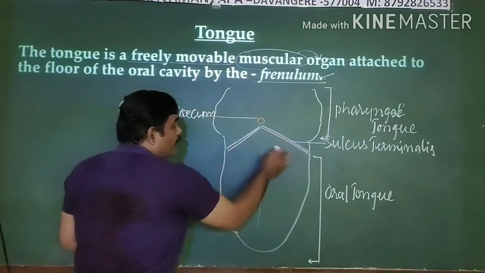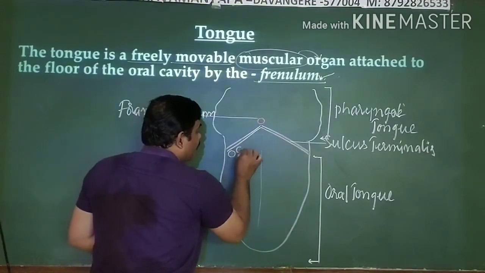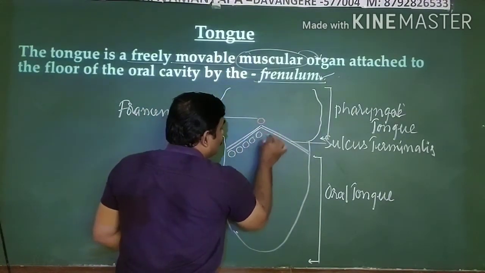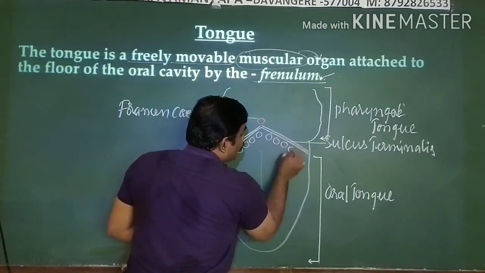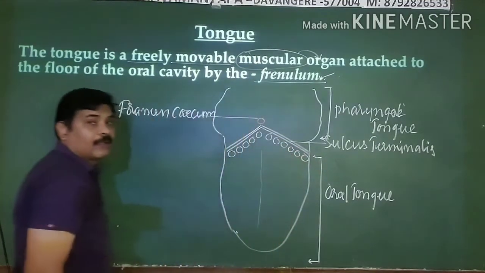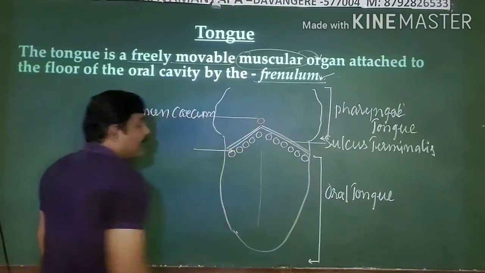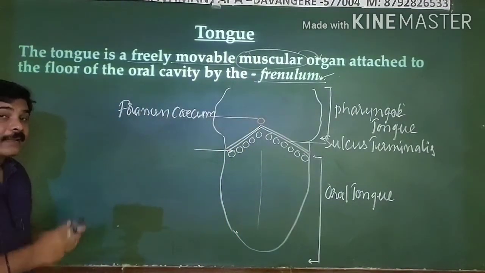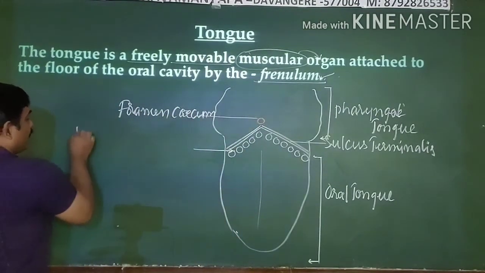Right at the back of the tongue, you can see some papillae are present. These range from 8 to 12 in number, and these papillae are known as vallate papillae, or otherwise circumvallate papillae.